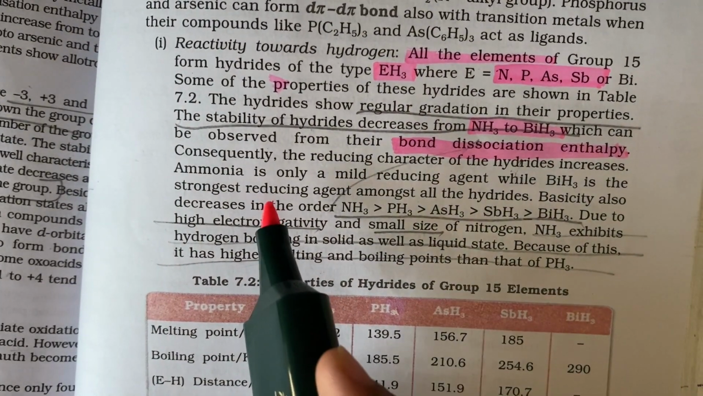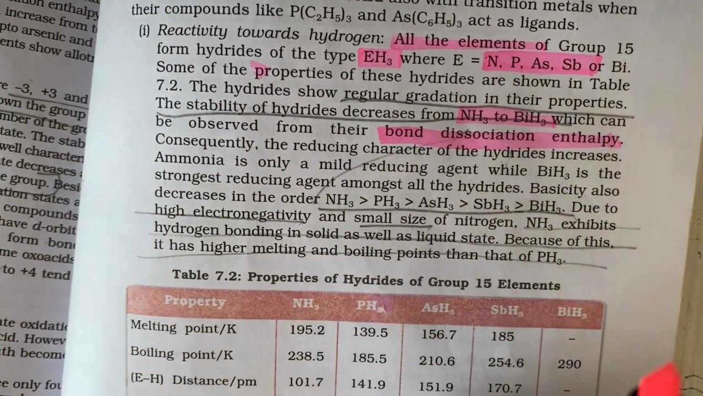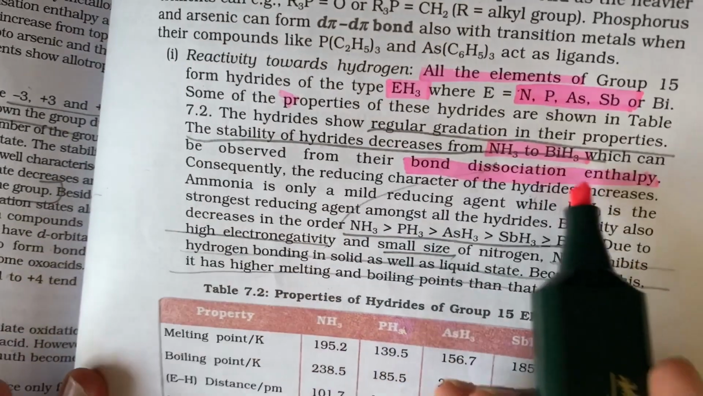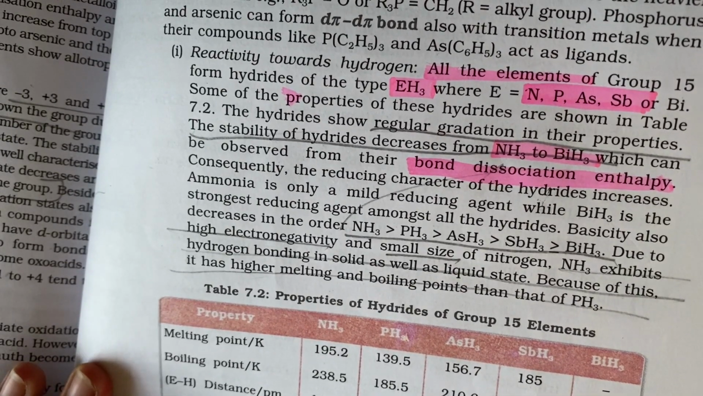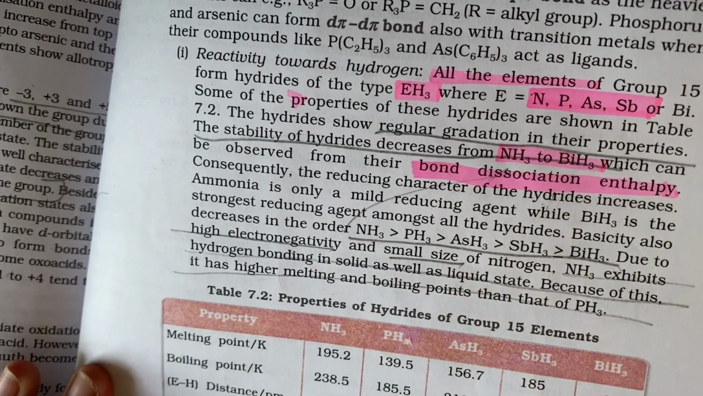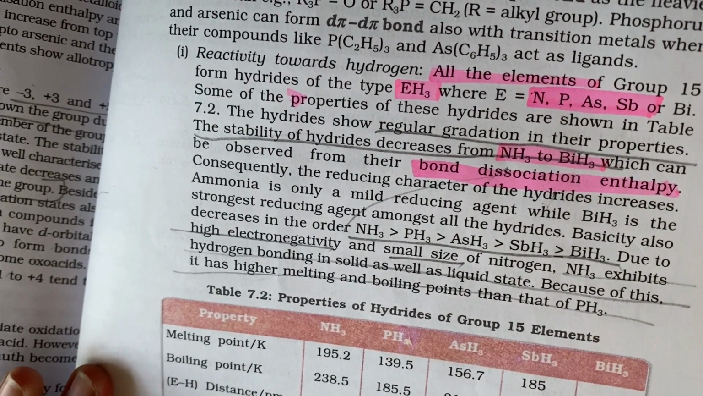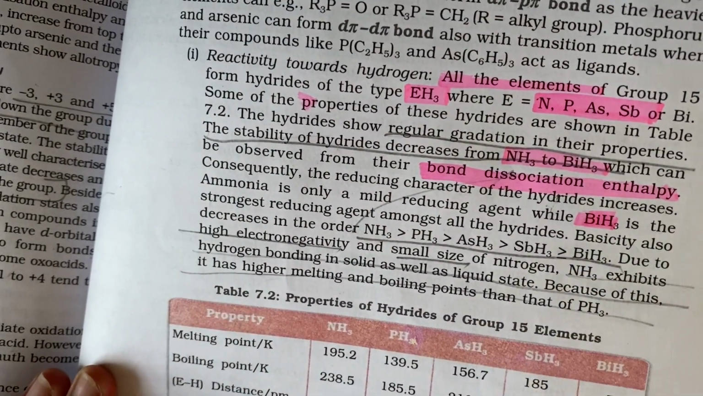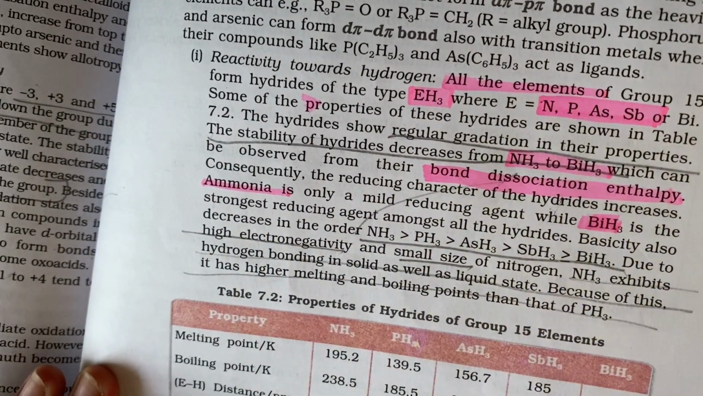Okay, and then let's come to reducing properties. Reducing properties is the ability to give off hydrogen. We already talked about how bond dissociation enthalpy keeps decreasing down the group. So that means hydrogen is liberated more easily as you go down the group. So obviously reducing character will also increase as you go down the group, because BiH3 can give off hydrogen more easily than ammonia can. Okay, that is done. Now reducing properties is done.